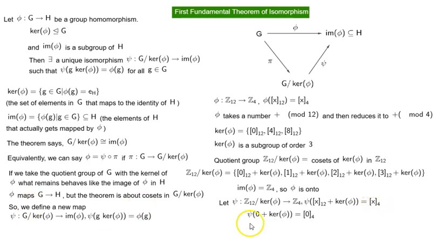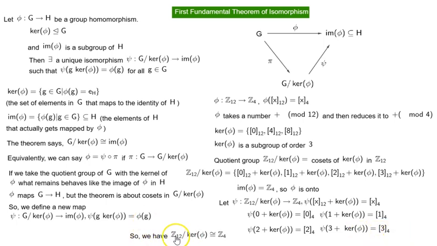So what do we get? Psi of 0 plus kernel of phi is equal to 0. Psi of 1 plus kernel of phi equal to 1. Psi of 2 plus kernel of phi equal to 2. Psi of 3 plus kernel of phi equal to 3. So we have Z sub 12 by kernel of phi is isomorphic to Z4. So we have, using an example, shown the first fundamental theorem of isomorphism.